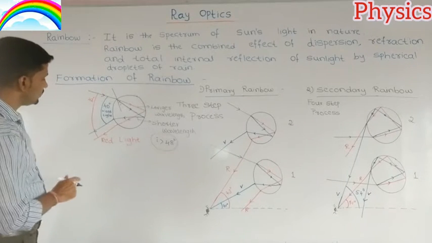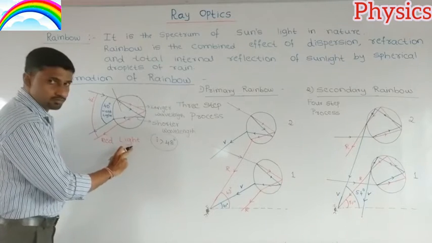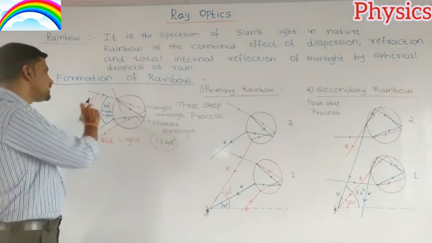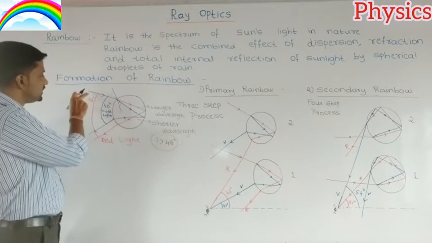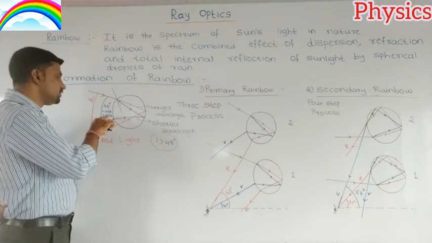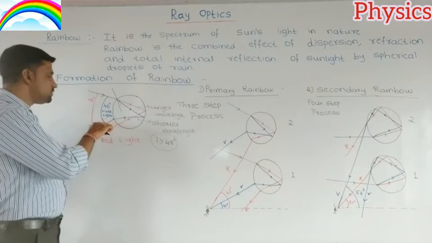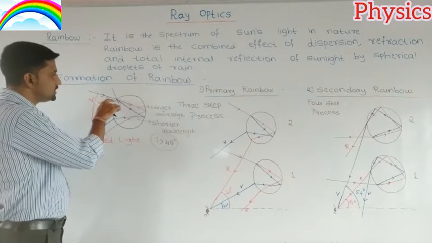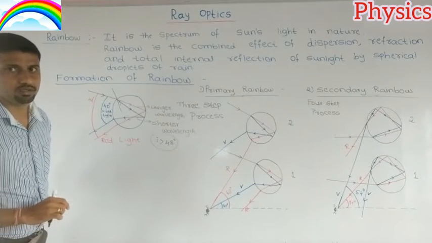Here the red colored light which comes out makes an angle of 42 degree with the incident ray of light, and here the violet light makes an angle of 40 degree with the incident ray of light.